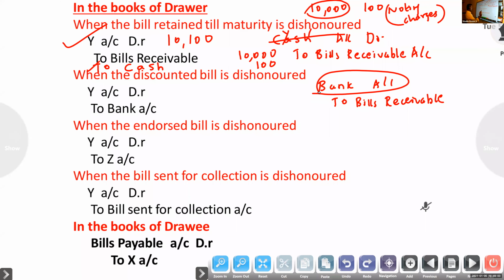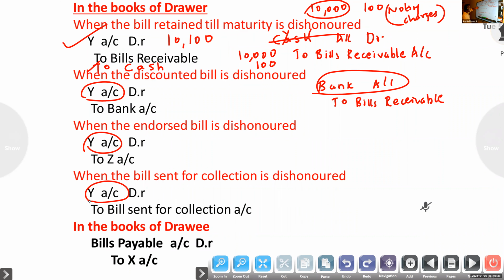One thing you have to remember in every case: the debit will be Y, because he is responsible. The first entry is the normal bill entry. The second entry, bills receivable account to Y, is reversed: Y account debit to bills receivable. But a discounted bill means the third entry had bank debited.